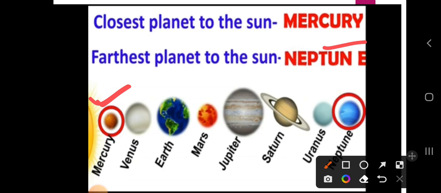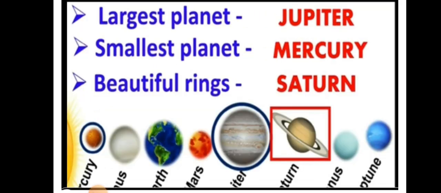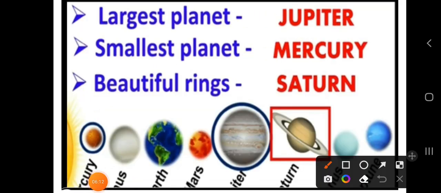Which is the farthest planet from the sun? Neptune. Next, which is the largest planet? Jupiter. And which is the smallest planet? Mercury. Which planet forms beautiful rings? Saturn. These are the important facts about the solar system.